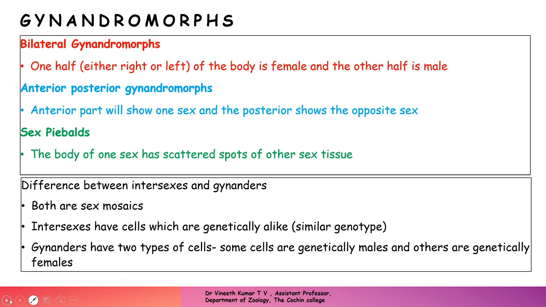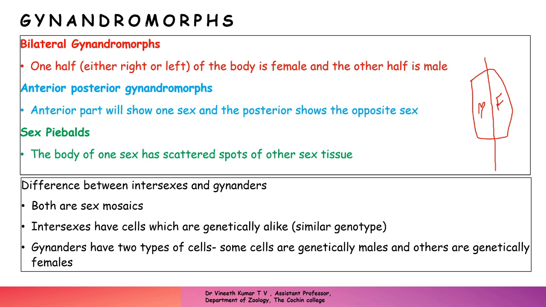In bilateral gynandromorphs, if I consider this as a Drosophila fly, and I cut this organism bilaterally, one half will have male cells, and the other half will have female type of cells. It can also be the opposite, the right and the left. If this side is male, this side will be female, and vice versa can happen. Such a type of gynandromorph is called a bilateral gynandromorph.